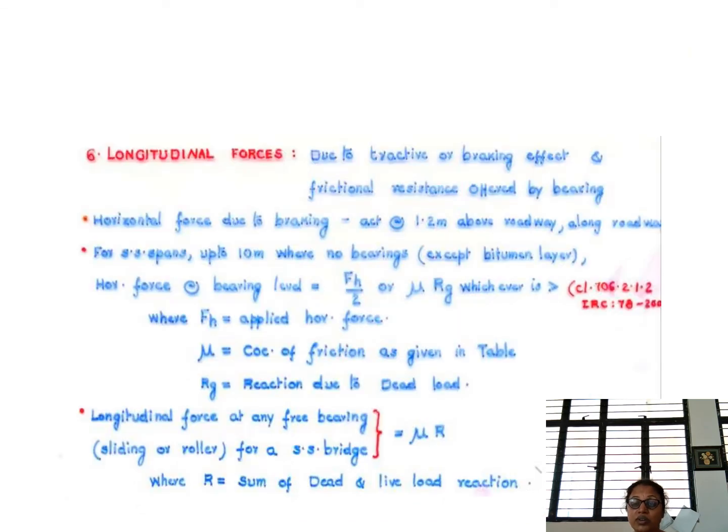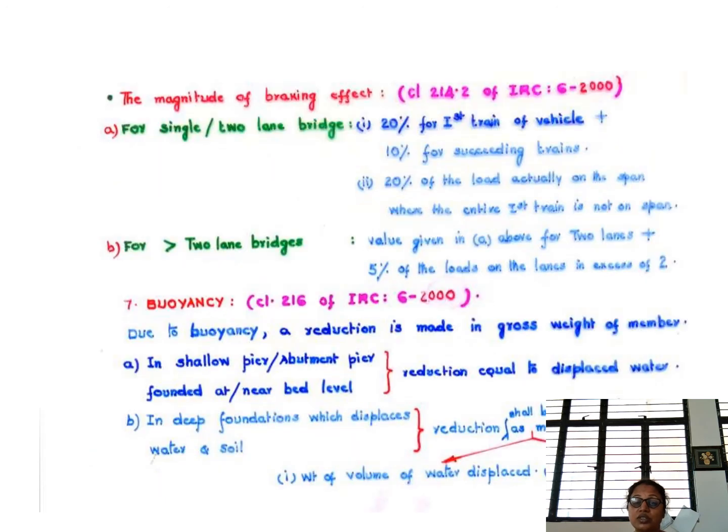Then it is the longitudinal forces. So whenever there is a vehicle moving on the bridge, there will be some tractive effect or braking effect that will be applied by the vehicle on the bridge. So this creates some longitudinal forces, that is the horizontal forces that will be created, and apart from this there will be horizontal forces due to the bearings also, due to the passage of vehicles. So these are forces that should be considered for calculation when the design of the bridge is being done.